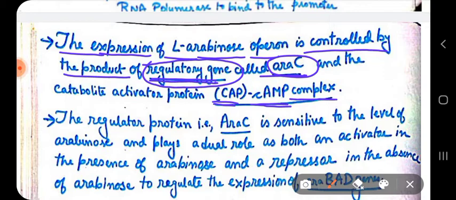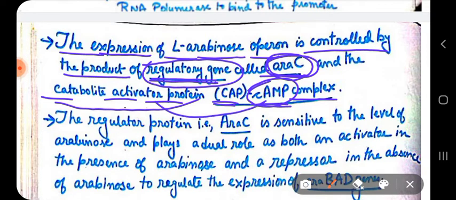One is by the regulatory protein, which is coded by araC, and the other is the catabolite activator protein, which combines with cyclic AMP to form a complex that will regulate the expression of the L-arabinose operon.